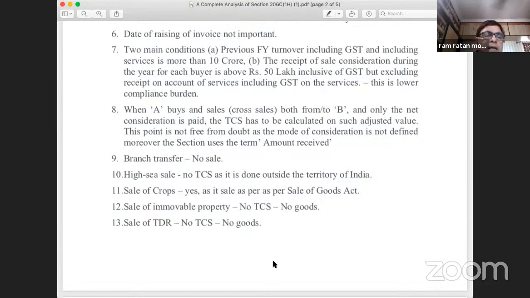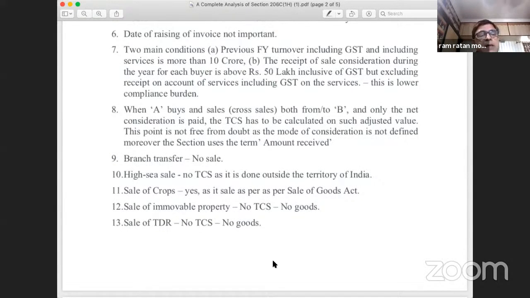So somebody is having a tea garden, they are selling the green leaves, then the TCS will be applicable provided other conditions are fulfilled. Now, point number 12, sale of immovable property, whether TCS will be applicable? Absolutely not, because immovable property does not fall within the definition of goods in any of the acts. Goods have been defined under the Constitution also, under Sale of Goods Act also, under CGST Act also. None of the definitions includes immovable property within the domain of the term goods. So whenever there is a transaction of immovable property, 1H will not apply.